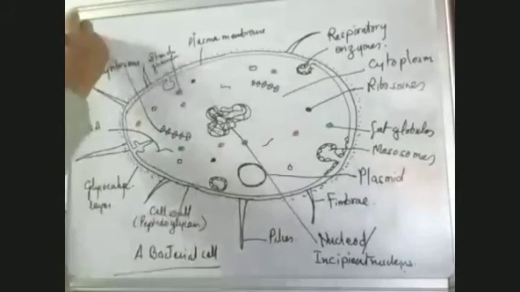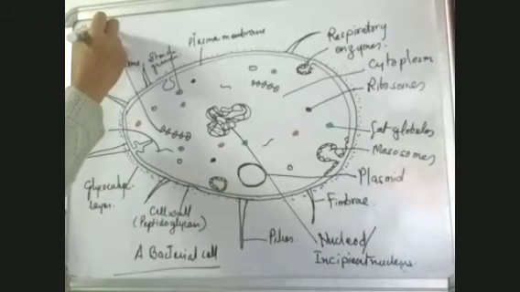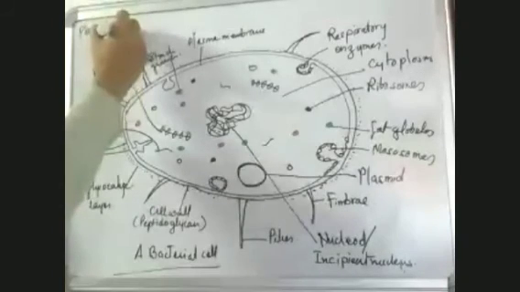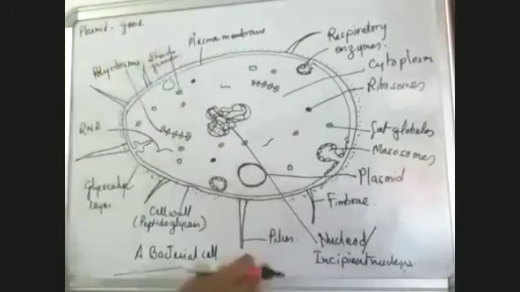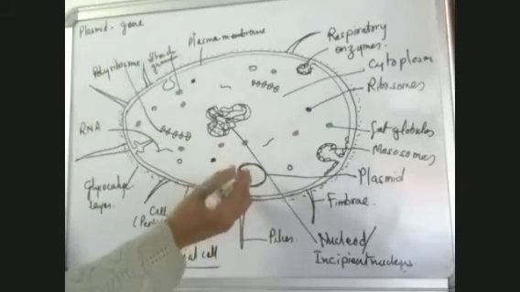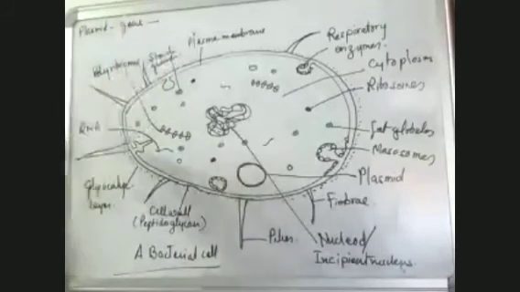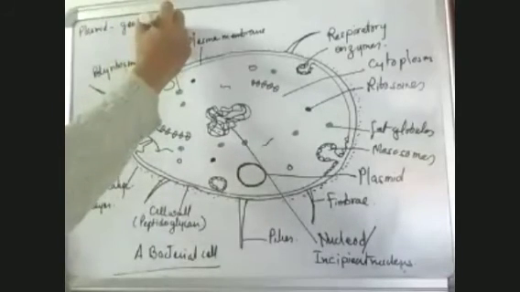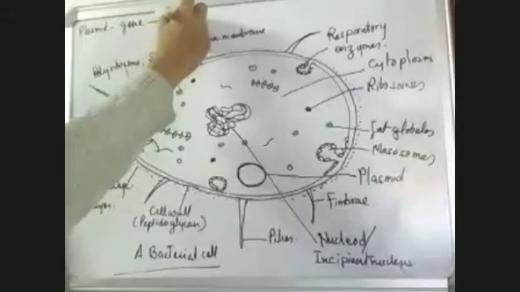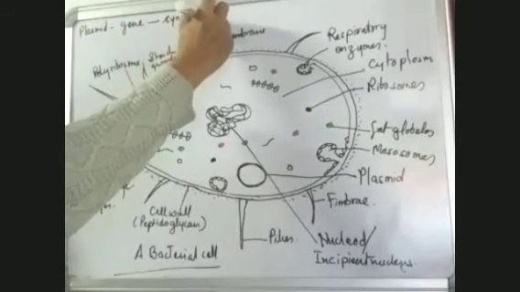This plasmid has a gene, most probably known as the P gene. The plasmid present here has a gene, and that gene helps in the synthesis of pilus.